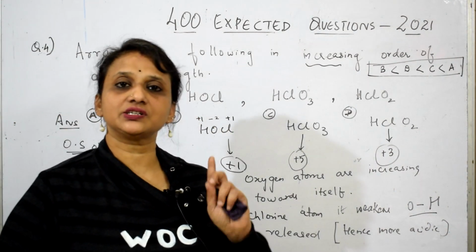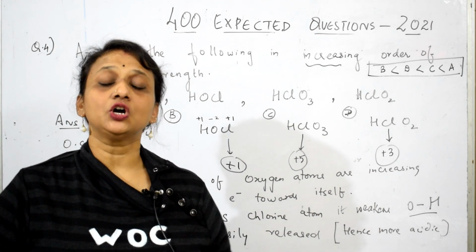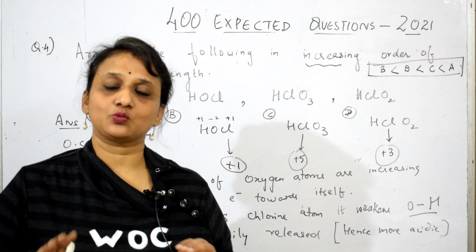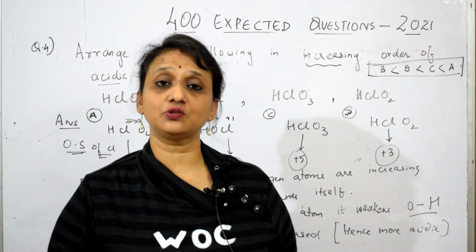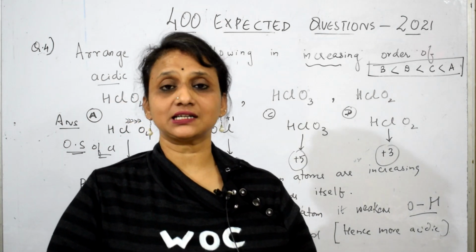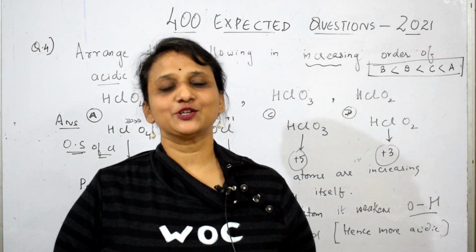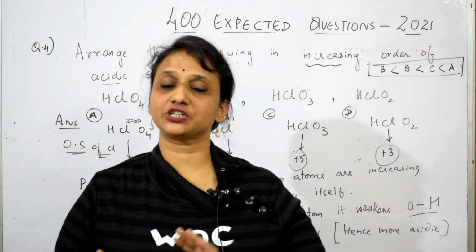More the oxidation state of the halogen, more acidic is that one. Remember, once again, more the oxidation state of the halogen, more acidic is a compound. Simple, right? So these are your question number 3 and question number 4.